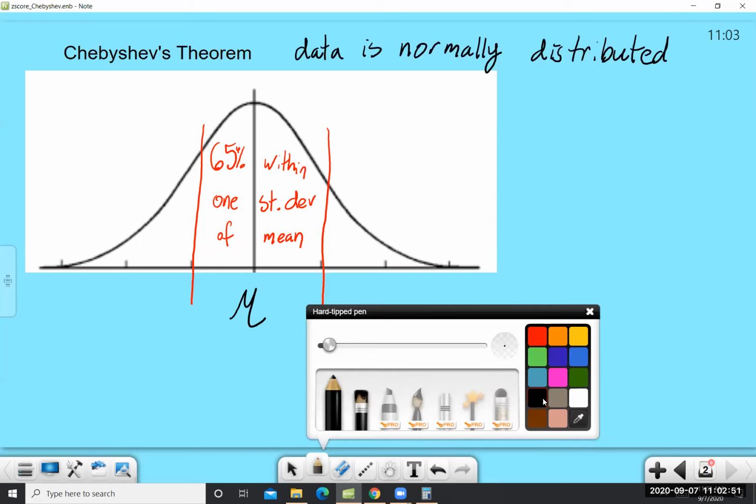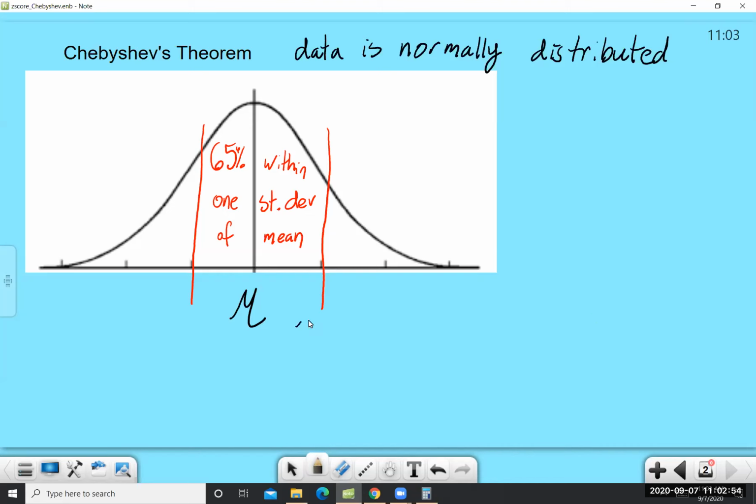So if I were to go out and add one standard deviation, so the mean plus sigma, and here I'm using population because Chebyshev's theorem can relate to an entire population. So we have mu plus sigma, or one standard deviation below the mean, that's mu minus sigma. I wrote 65, pardon me, but that should be 68. 68% of data is within one standard deviation of the mean if your data is normally distributed.